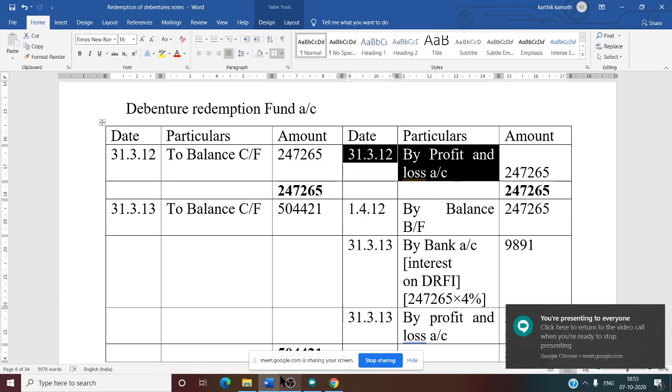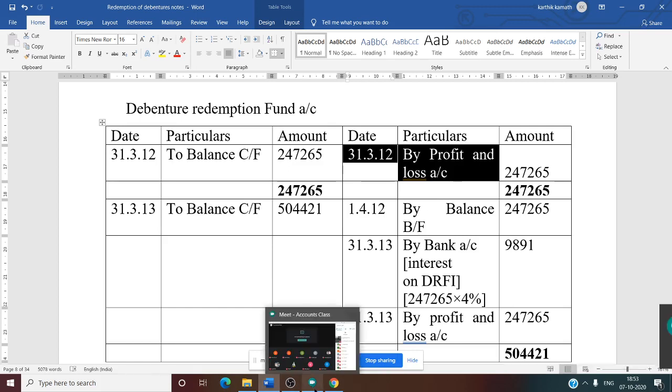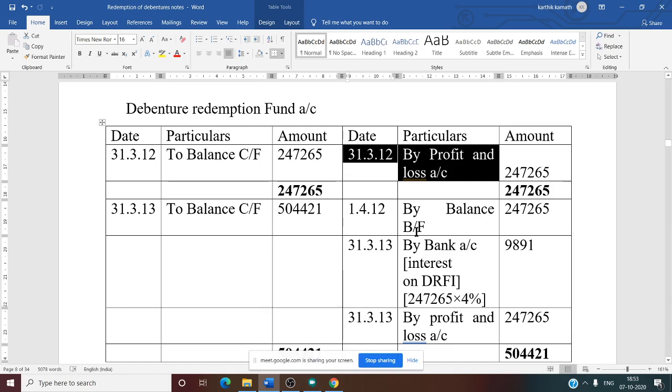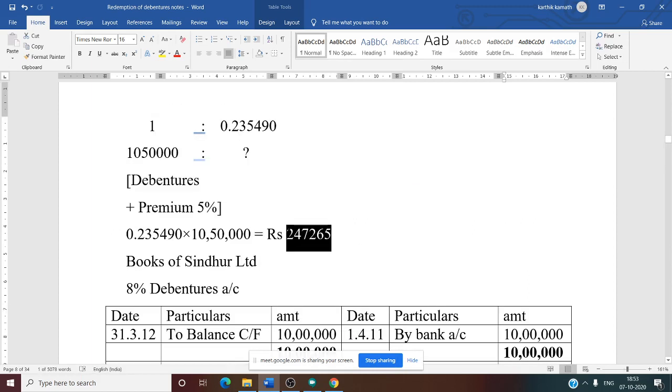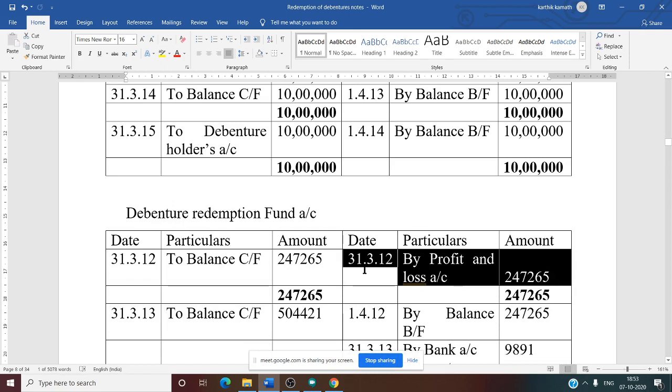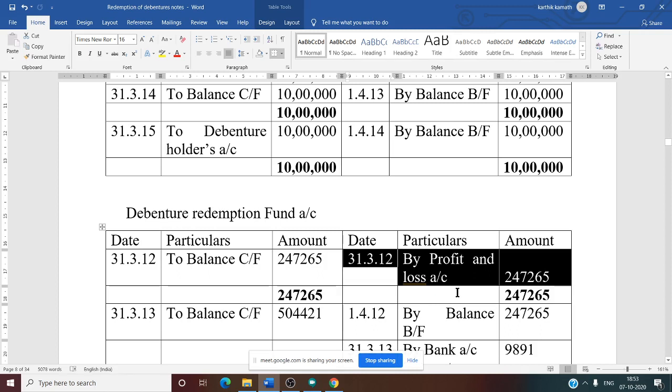For setting aside the amount, what is the journal entry? We have discussed this journal entry: profit and loss account debit to debenture redemption fund account. That is why now we are preparing the debenture redemption fund account, and we have written in the credit side by profit and loss account. This amount is nothing but working note one, the amount to be appropriated, 2,47,265. Each year, at the end of each year, you need to write this entry. So credit side, 31/3/2012, by profit and loss account, 2,47,265.